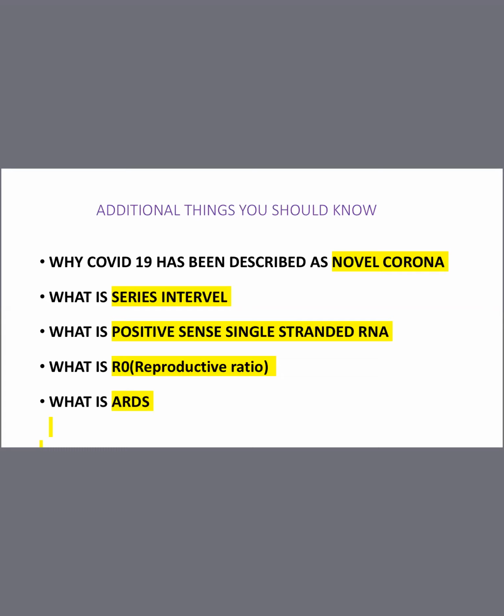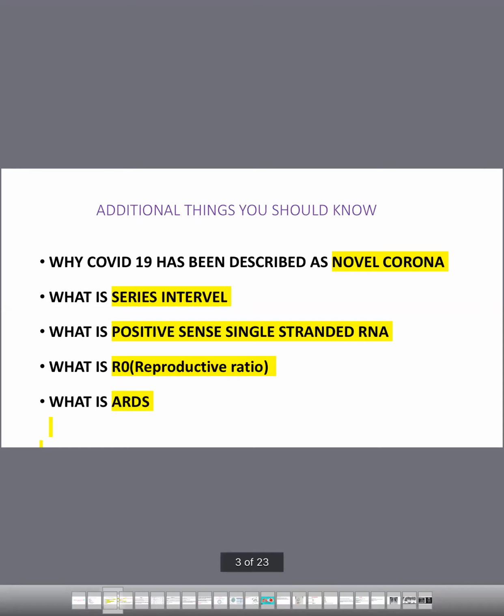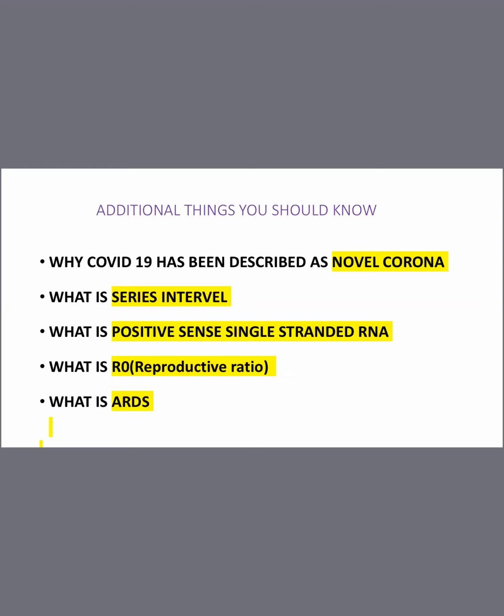Before going on to this topic further, there are a few things that you have to know. One is why COVID-19 is known as novel corona. These are all basic things, so I wanted you to know all these definitions and meanings. What is novel corona, and what is serial interval? Serial interval and reproduction ratio are actually connected. Then positive sense single stranded RNA and ARDS, acute respiratory distress syndrome. I hope you will be able to answer all these questions once I complete this presentation.